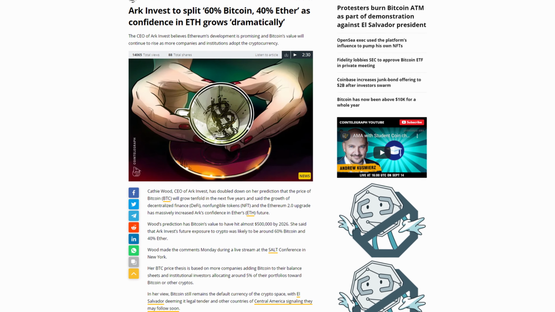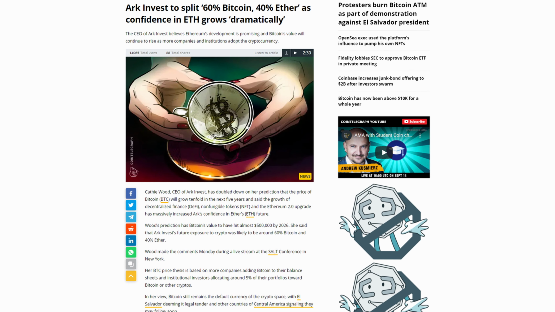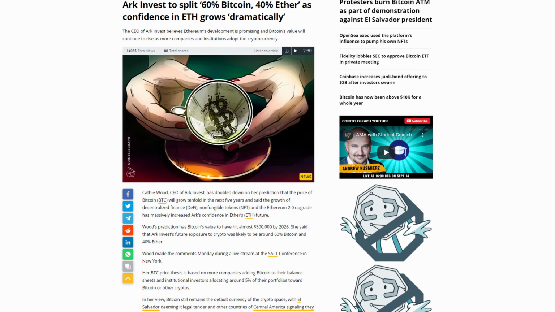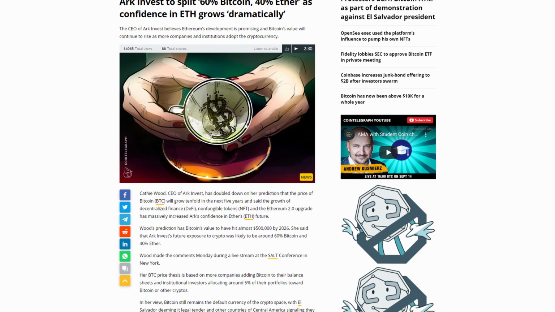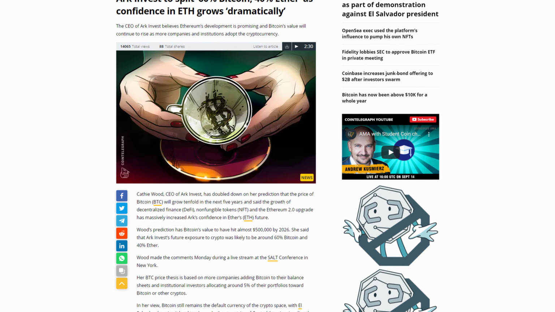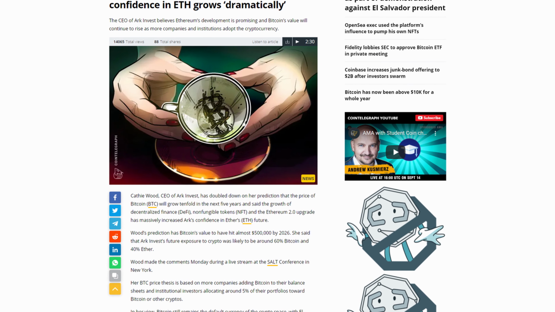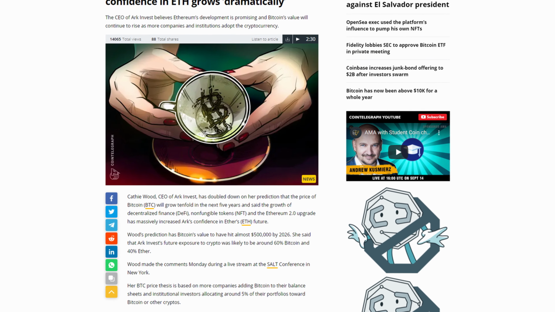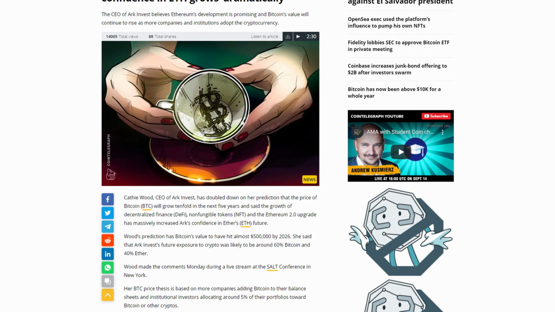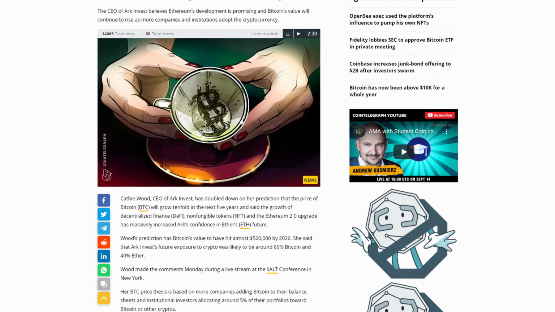As for current events surrounding the crypto space, we saw Kathy would state that she will likely see ARK Invest's crypto portfolio trend toward around 60% Bitcoin and 40% Ether. Ever since the Ethereum 2.0 upgrade, she says she is a firm believer in Ethereum as it is transitioning from a proof of work to a proof of stake coin.